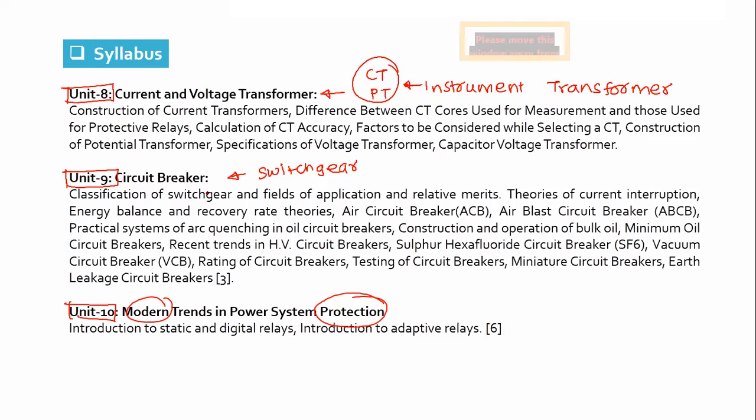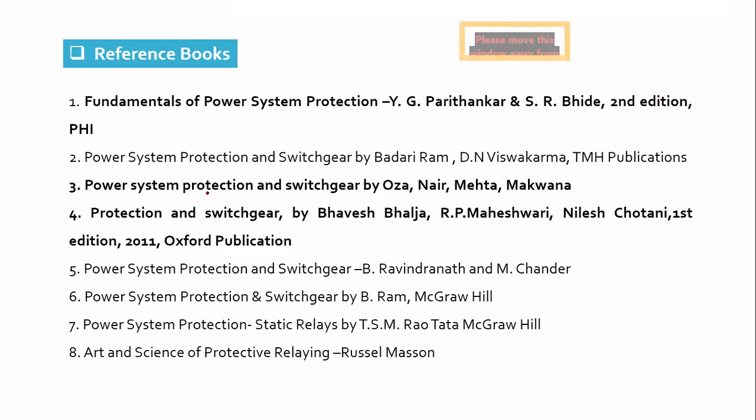So there are a total of 10 units, and these are the 3 reference books we will study. Remember, this course is a course like that. You cannot have only one single book for all the topics. So these are the 3 books that we are going to refer for this course, which will cover different units particularly. If you want to purchase, you can purchase these books.